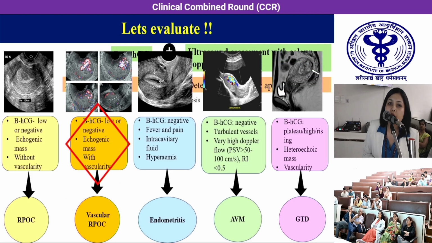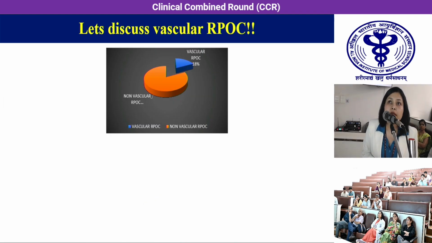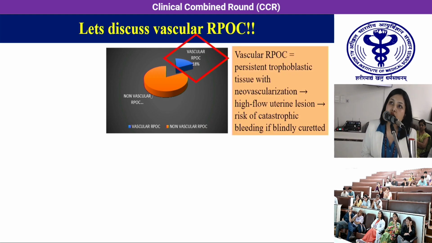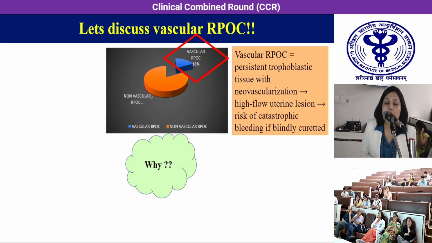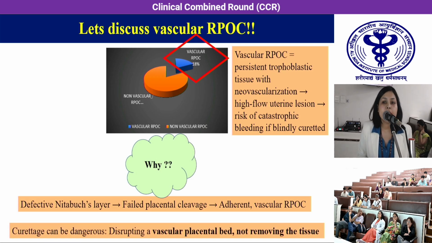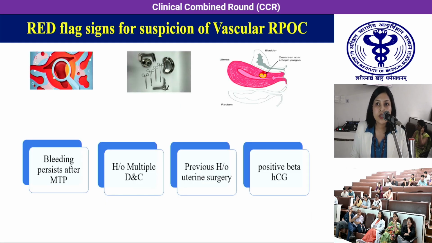Now let's proceed with today's focus of discussion. Vascular RPOC comprises 18%. Vascularization of the persistent trophoblastic tissue can lead to catastrophic bleeding if blindly curetted. Why? Because the defective Nitabuch's layer and failed placental cleavage lead to adherence of the RPOC, leading to vascularization. If we blindly curette it, we are disrupting a vascular placental bed and not removing the tissue per se.